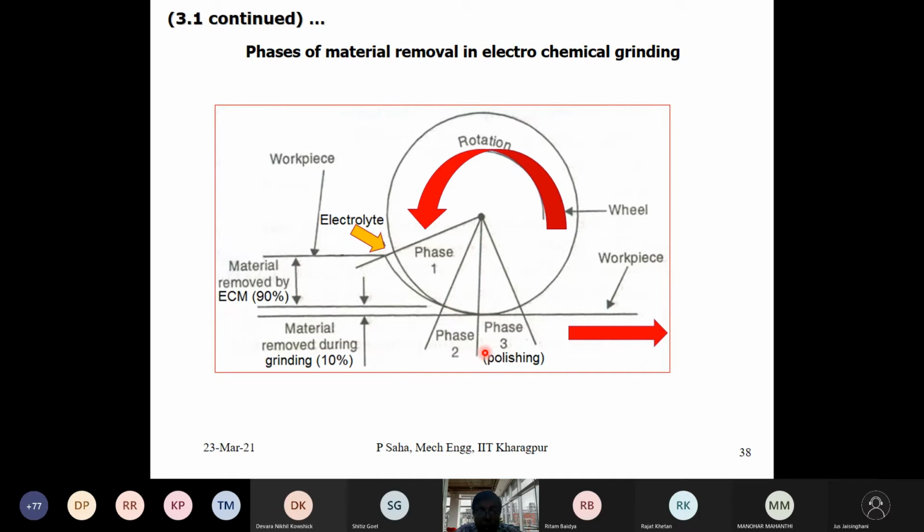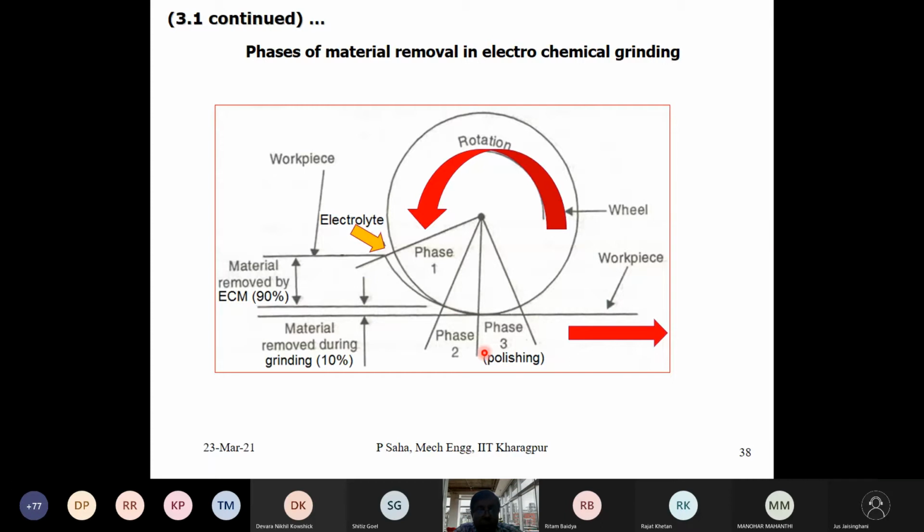Because the ECM action creates on the job a process called passivation, a passive layer. A passive layer is basically an oxide layer on the job, which hinders the normal ion exchange process at the anode.